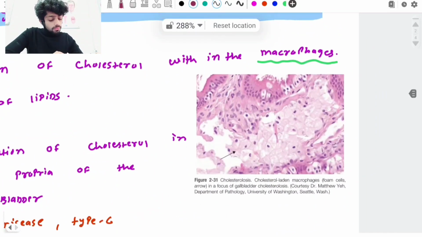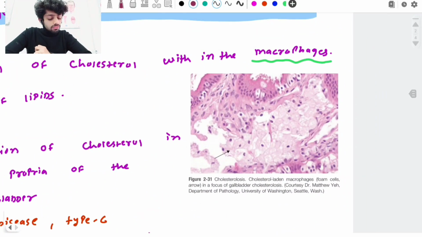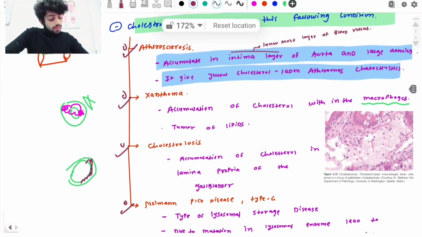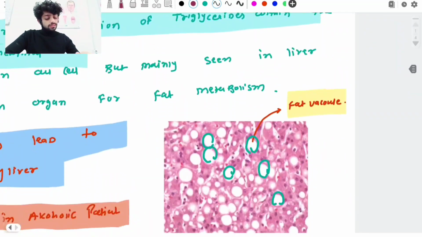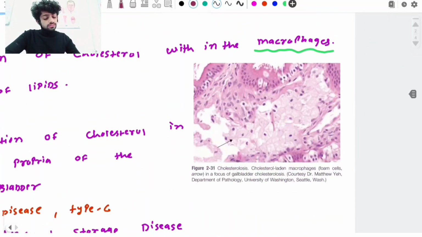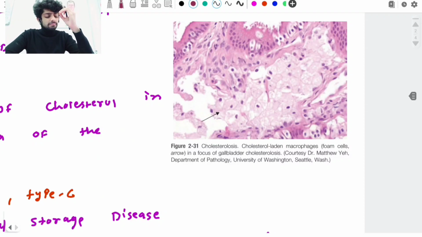Cholesterolosis. And normally what kind of appearance does cholesterolosis give us? Normally if any kind of fat is accumulated, it gives us a whitish appearance, that I already told you here. But in this condition it does not give a whitish appearance, it gives a slightly pink appearance.